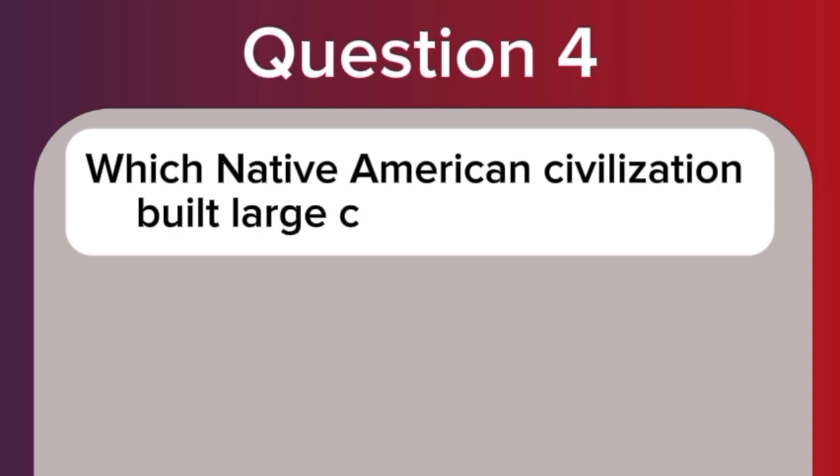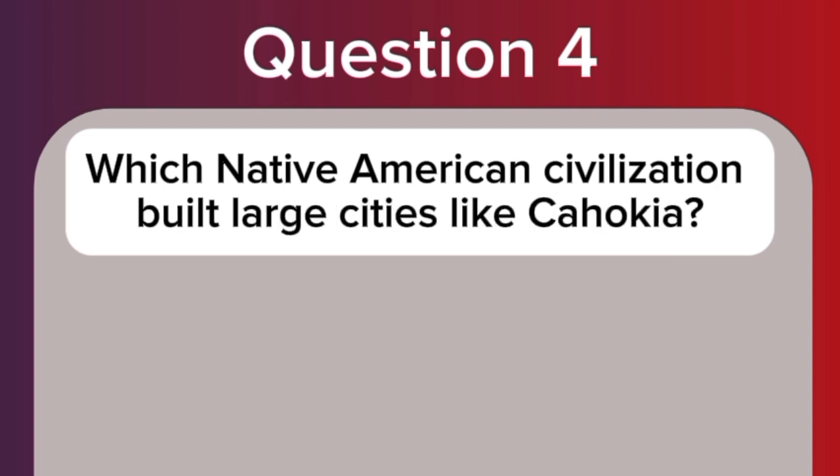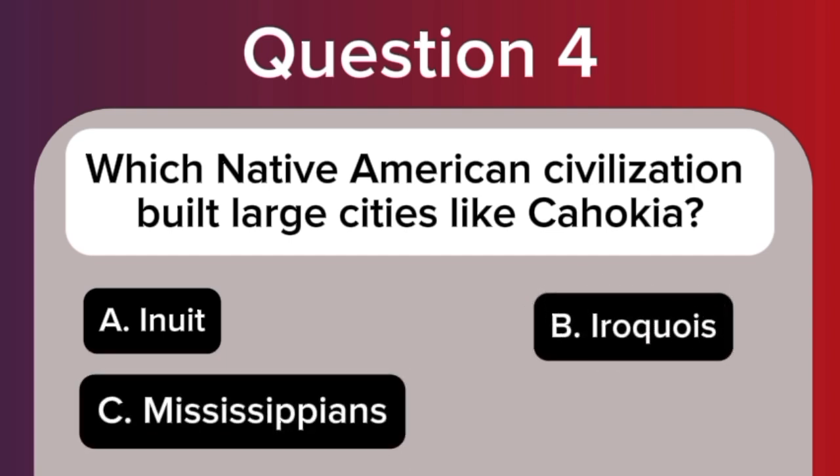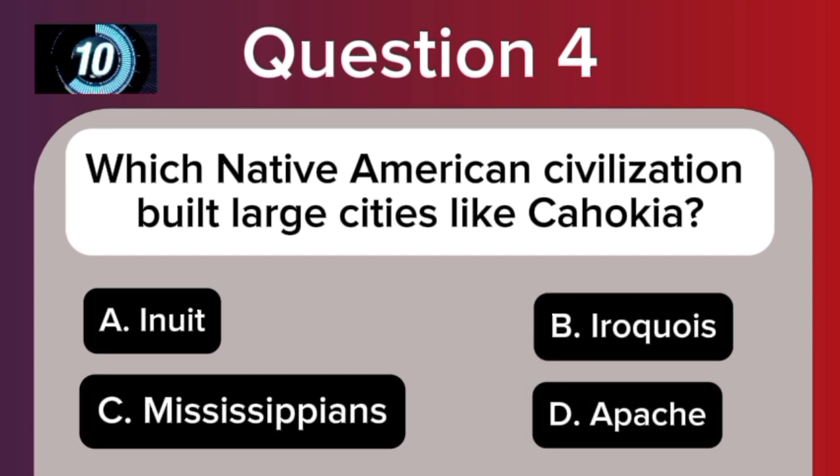Question 4. Which Native American civilization built large cities like Cahokia? A. Inuit. B. Iroquois. C. Mississippians. D. Apache.